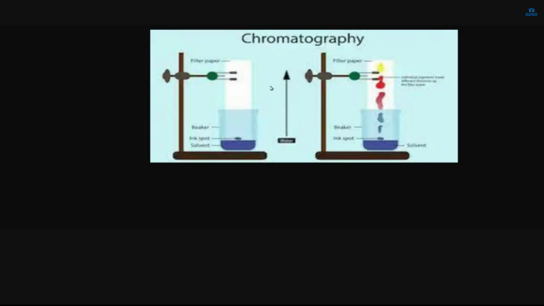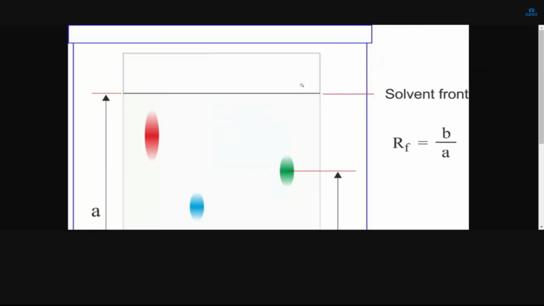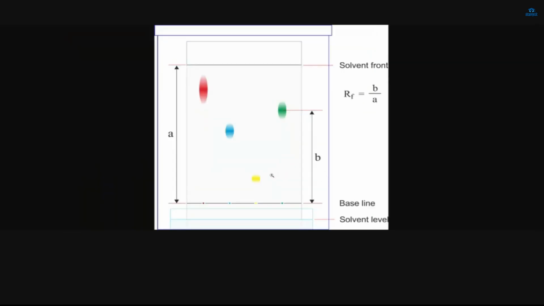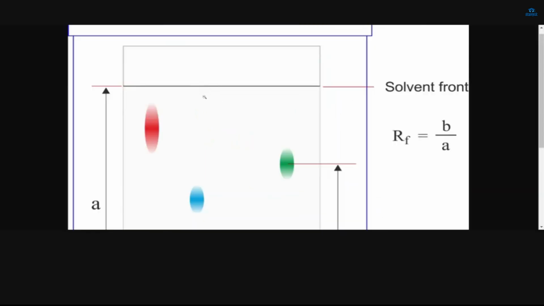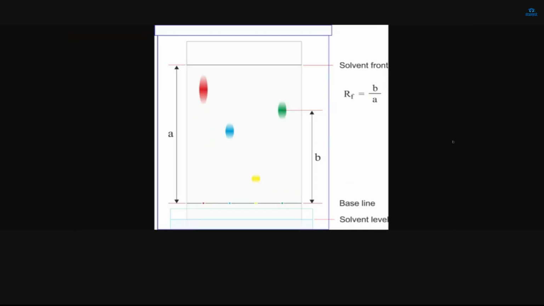The ink spot or the dye will start coming up, but it will come depending on the solubility. So yellow is the least soluble, so that's why it's low. Red is most soluble, and everything else comes in between, because red is mixing fast in water.